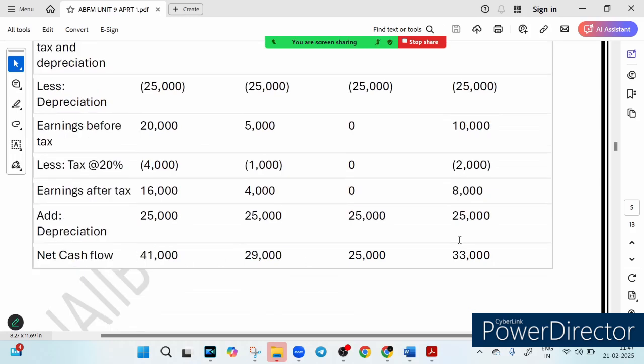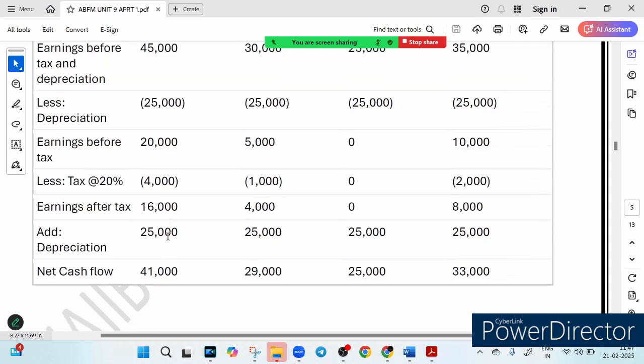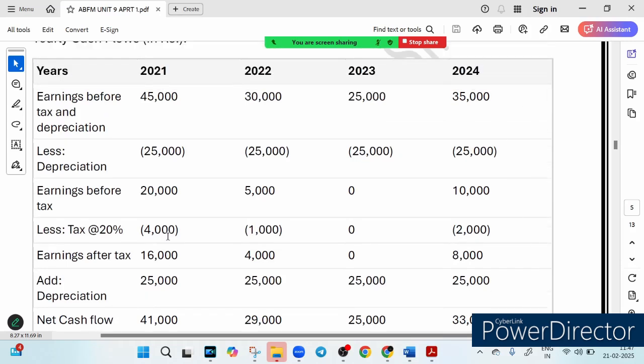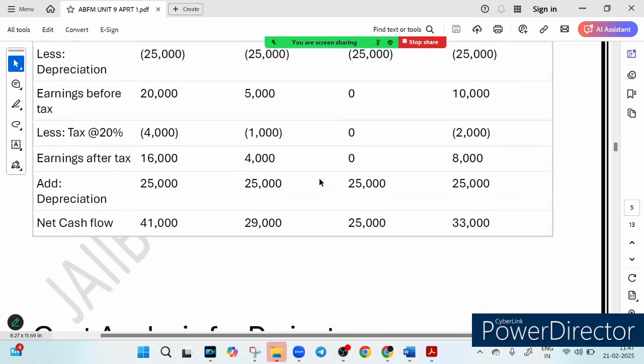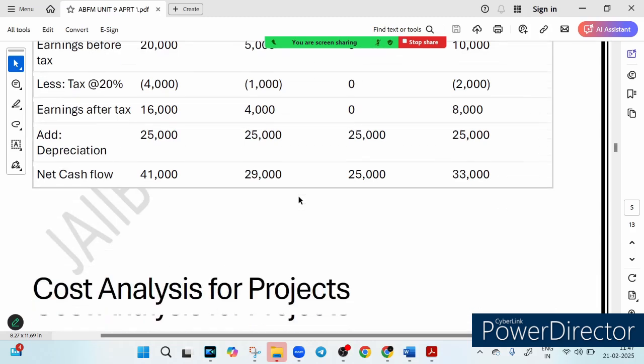So even though the company profit varies, the actual cash flow remains steady because depreciation is added back, right? So that is the point which we have learned from this particular course. Profit varies, but the actual cash flow remains steady, right? You see it remains steady because the depreciation has been added back.